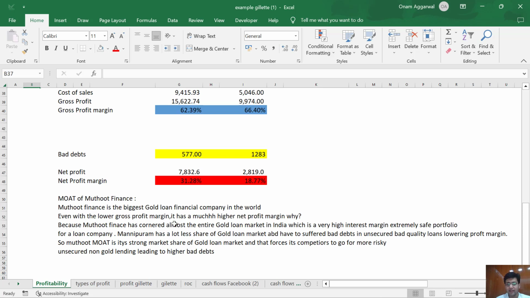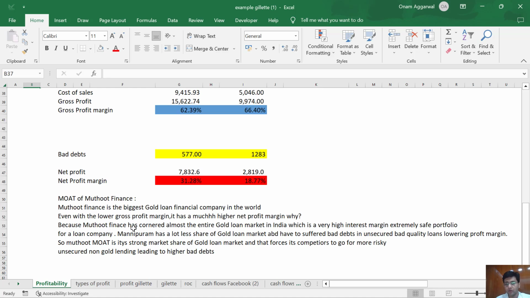Because Muthoot Finance has cornered almost the entire gold loan market, Manappuram has a lot less share of the gold loan market, and they have to suffer bad debts because the second loans which Manappuram is giving are unsecured loans, and unsecured loans by nature are unsecured, and the loan quality is lower. Since the loan quality is bad, it results in higher bad debts, and it is lowering their profit margins.